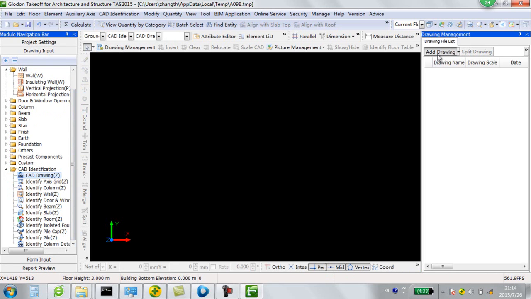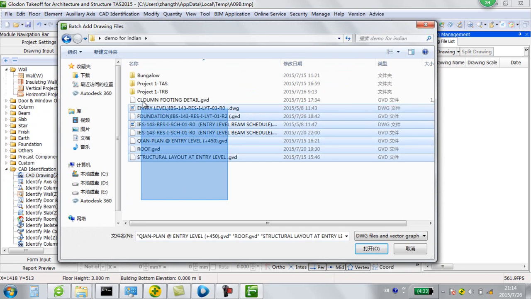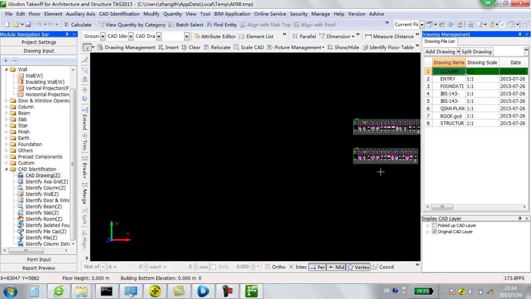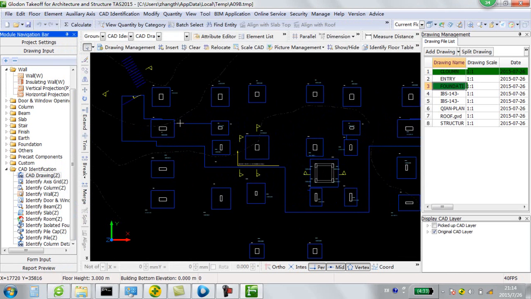Now we enter drawings. These are DWG drawings from AutoCAD. Now we click the drawing, find the drawing that you want. First floor.